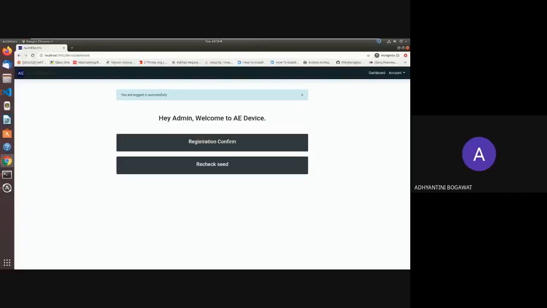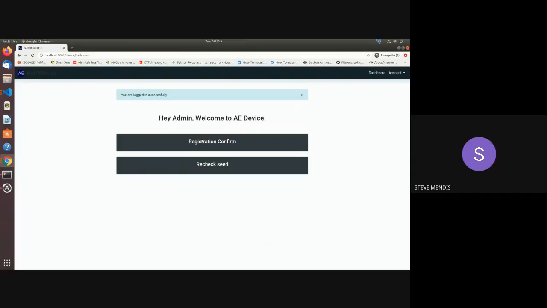That is, the details about the user, I mean, which user this device should belong to, and of course even the login details are sent to the device side, using which we can log in. Now, as you can see on the dashboard, we have two functionalities, which are registration confirm and recheck seed. When you press registration confirm, the entire cycle of this authentication gets over, and the device starts recording the data, I mean the meter readings, which will be sent to the main server.